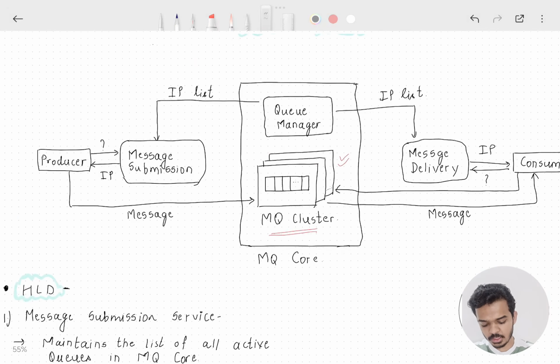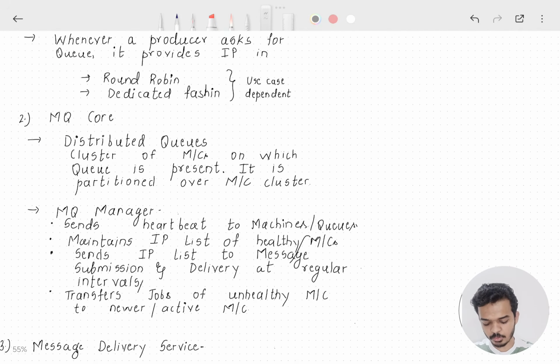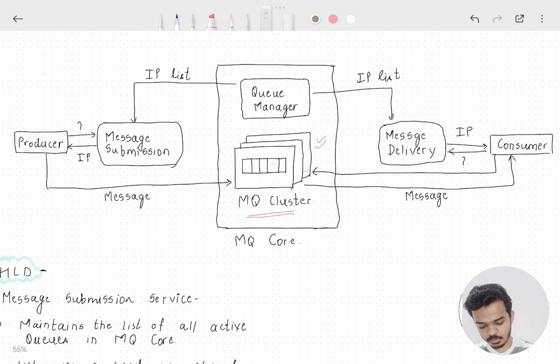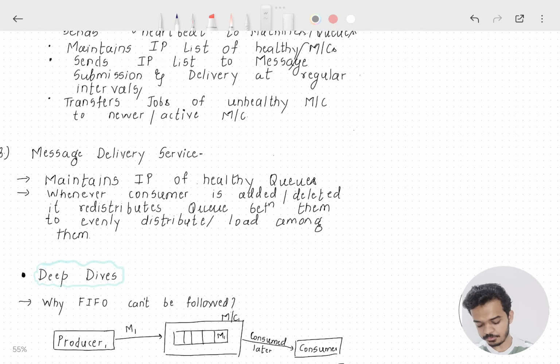Next we see there is a message queue core, right? In message queue core we have distributed queues, we have already discussed. So it is a cluster of machines on which the queue is present, and the queue is partitioned over these machines. So the queue is divided into chunks, and small chunks of this queue are present on each machine. The third thing we saw is the queue manager. What does this queue manager do?